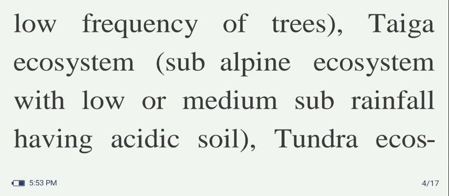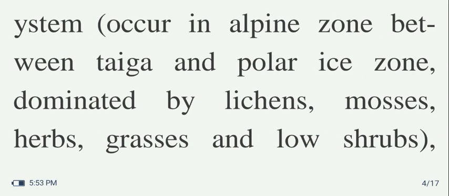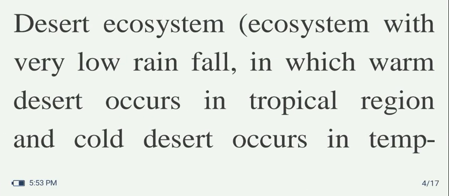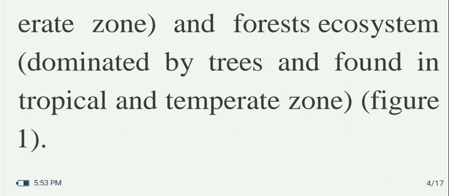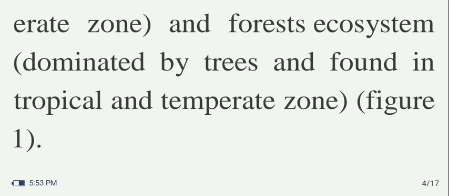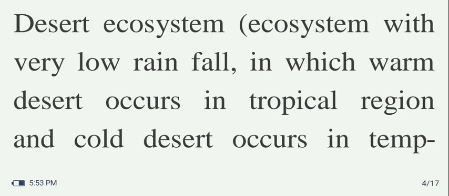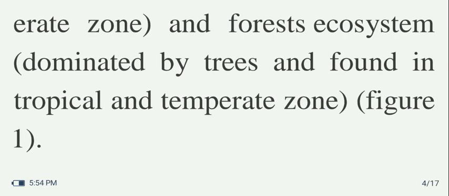Savanna ecosystem, grassland with low frequency of trees. Taiga ecosystem, subalpine ecosystem with low or medium rainfall having acidic soil. Tundra ecosystem occurs in the alpine zone between taiga and polar ice zone, dominated by lichens, mosses, herbs, grasses and low shrubs. Desert ecosystem with very low rainfall, in which warm desert occurs in the tropical region and cold desert occurs in the temperate zone. And forest ecosystem, dominated by trees and found in tropical and temperate zones.